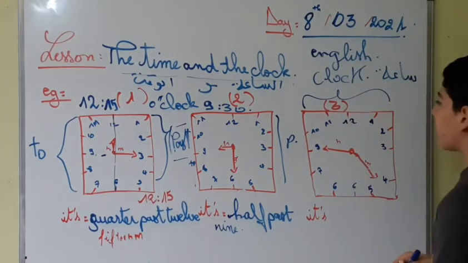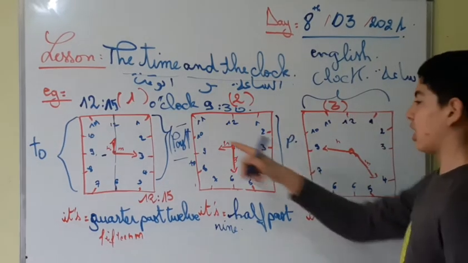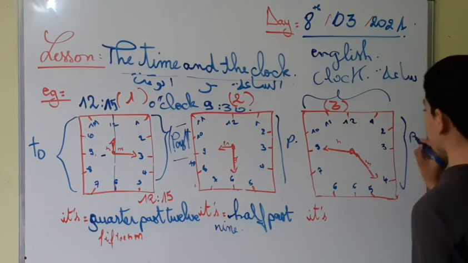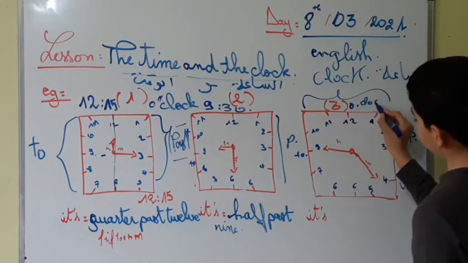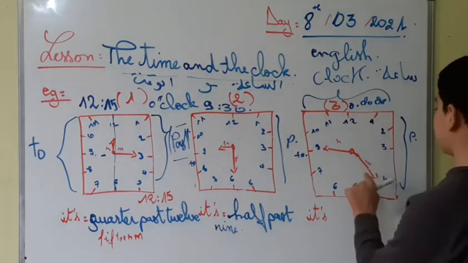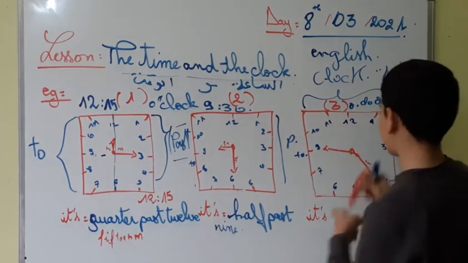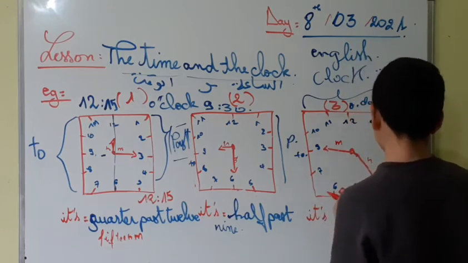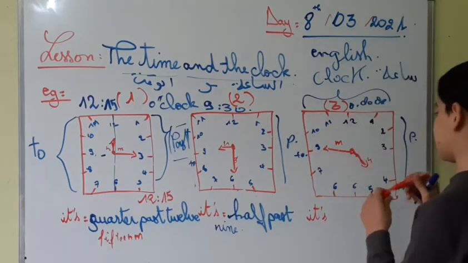We go to the last or the third clock. So it's the clock. But still circle. Okay, so this we say past, and here we say to, and here we say o'clock. Here it's for the M, and here for the H. I'm sorry, I'm going to write it small, just like this.